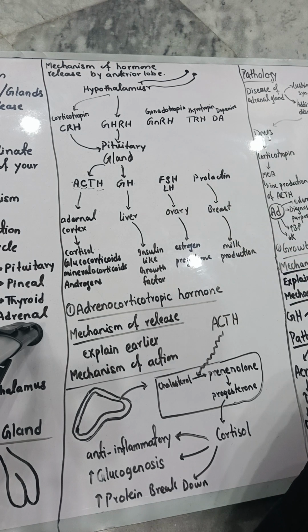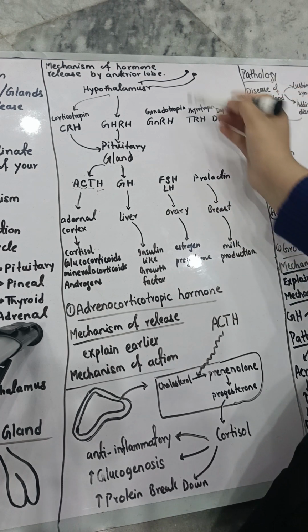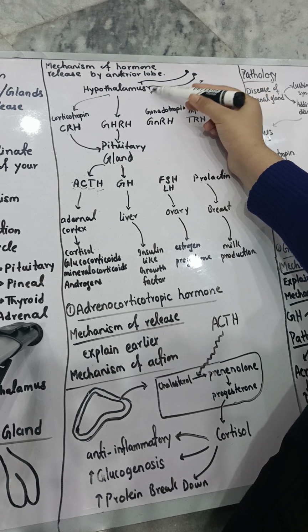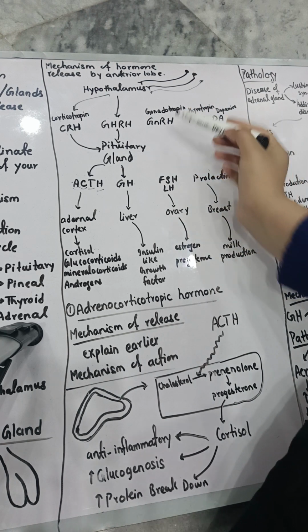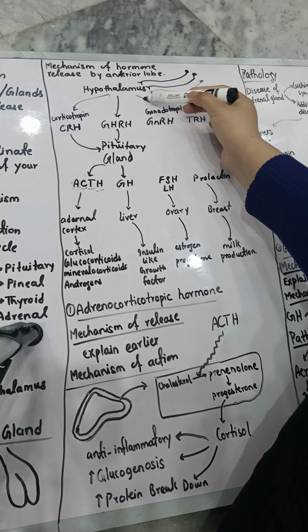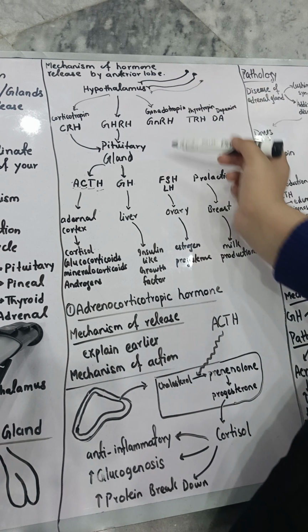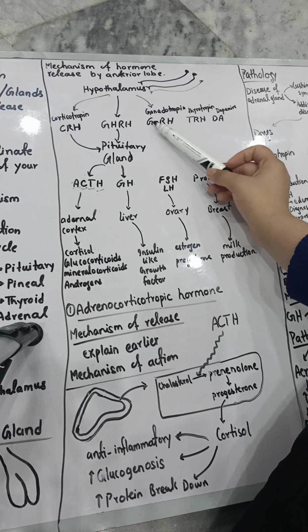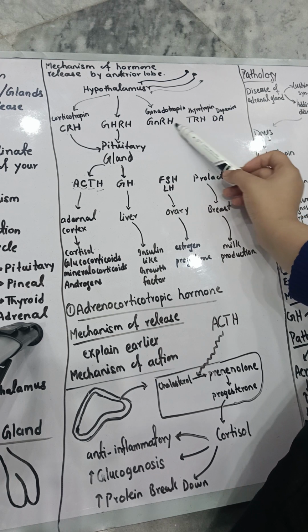Now, another stimuli comes. Let's suppose this stimuli is stimuli number three. It will go to the hypothalamus. Now the hypothalamus is releasing this factor. And what is this factor? This is the gonadotropin. Okay, gonadotropin releasing hormone.